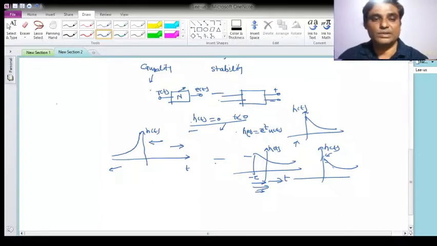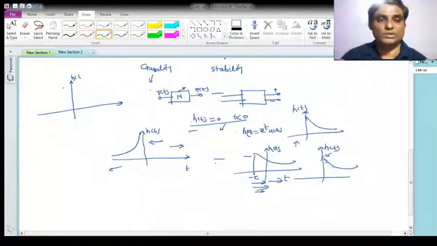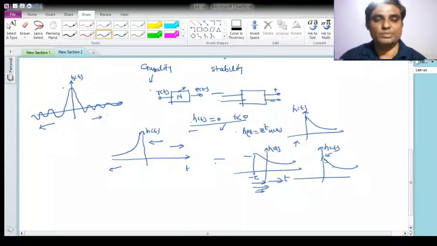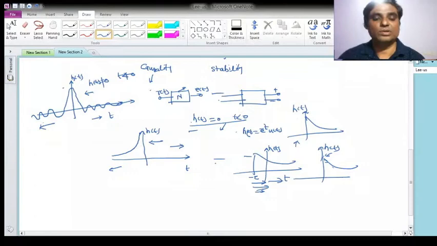But let's say I have the impulse response like this, suppose this is my impulse response, which is a sinc function. This is basically the time domain representation of an ideal low pass filter. In this case, h(t) is not equal to 0 for t less than 0. So if this is the case, then your network will be infinitely non-causal.